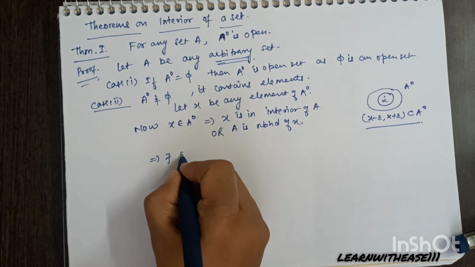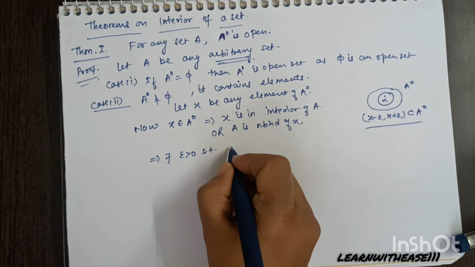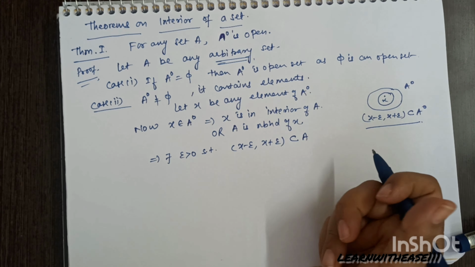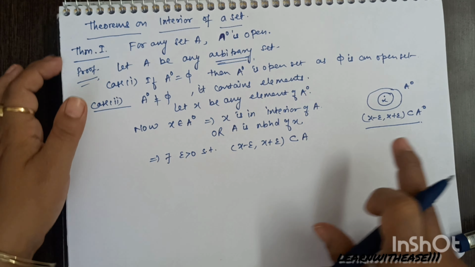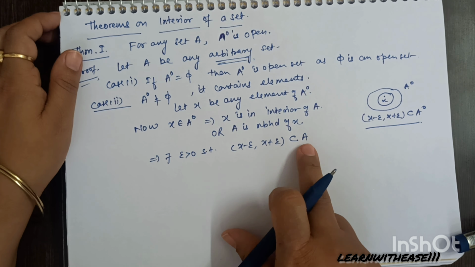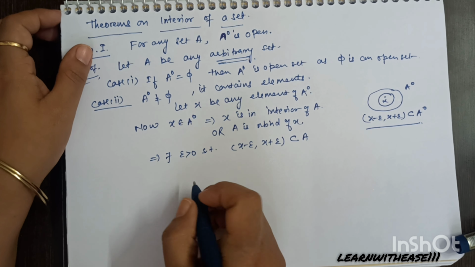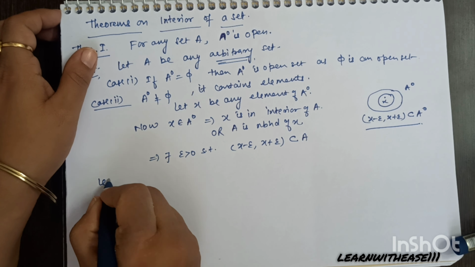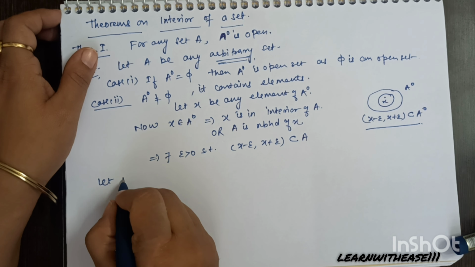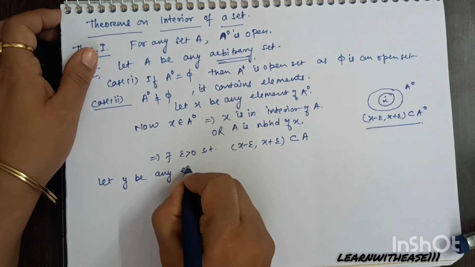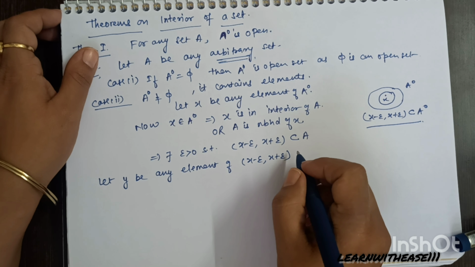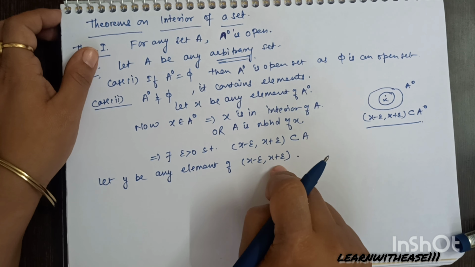Now x belongs to A0. That simply means x is an interior point of A, which actually means A is a neighborhood of x, and by applying the definition of neighborhood, the open interval is contained in A. But I want to prove the open interval is contained in A0. So let y be any element of this open interval, (x minus epsilon, x plus epsilon).